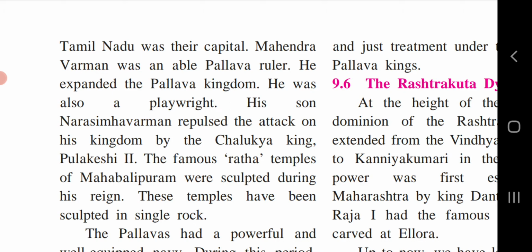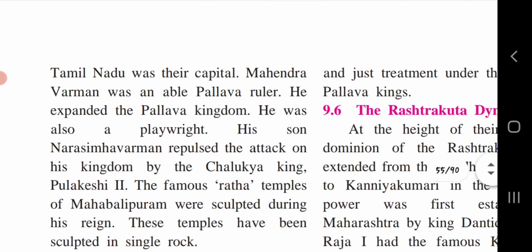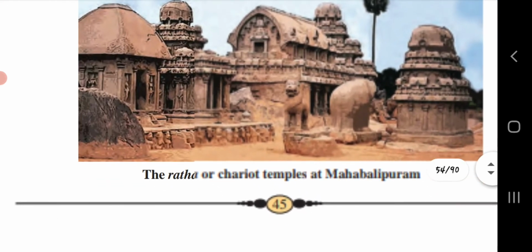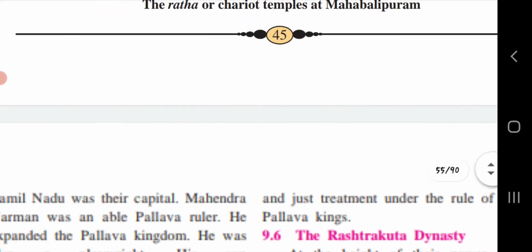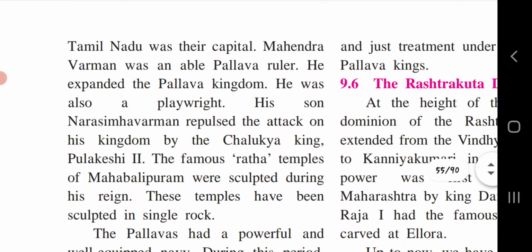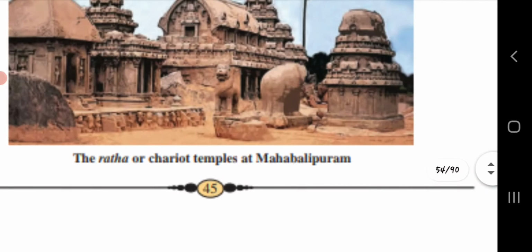So this is the picture which we saw previously. The sculpting was done when Narasimhavarman made an attack on the Chalukya kings, and the famous Ratha temples of Mahabalipuram were sculpted during his reign.